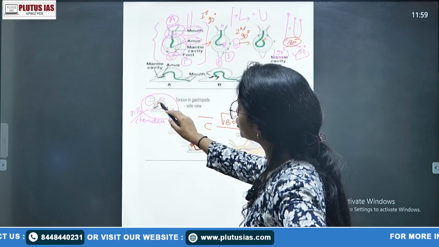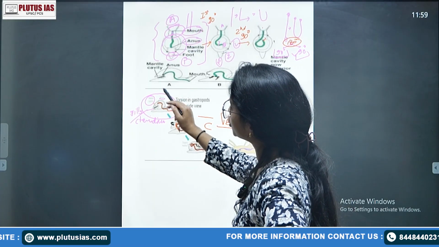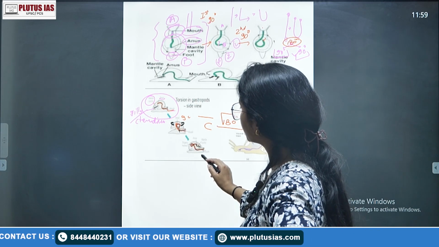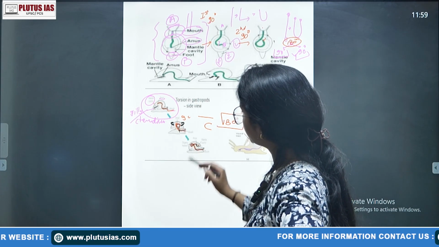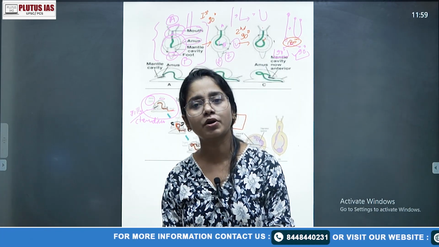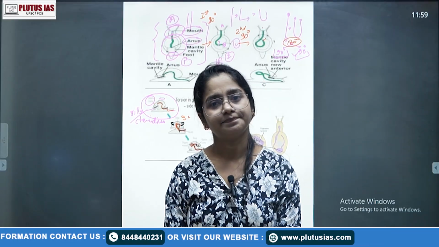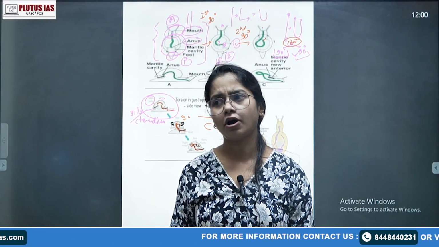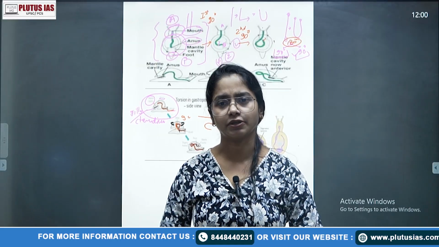So during that rotation, not only the gills with the help of the shell coiling, but also the position of ctenidium becomes changed. Look, this is your mouth and this is your ctenidium. Okay, so the torsion process is completed here. Okay, the detorsion process we will talk about in the next slide if you want to, or we can simply talk about it in the next slide. Okay, thank you everyone.